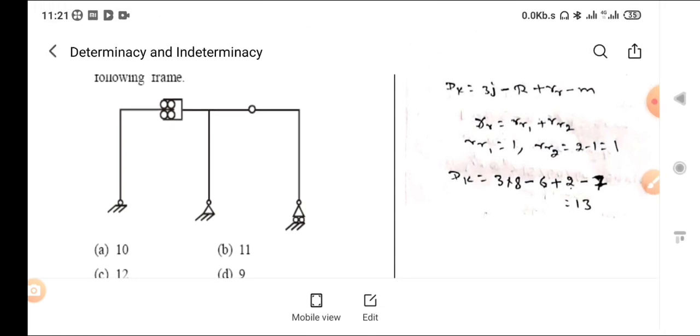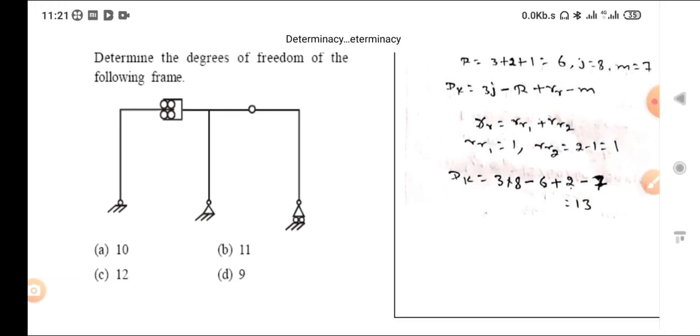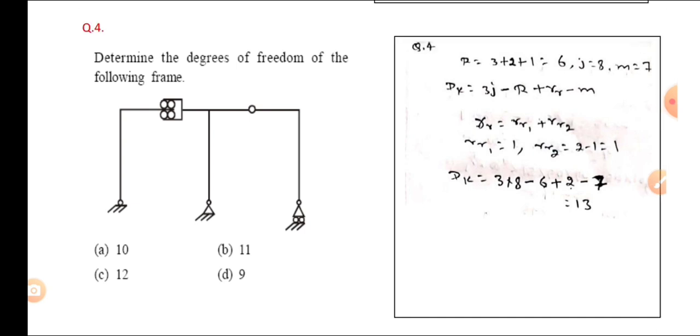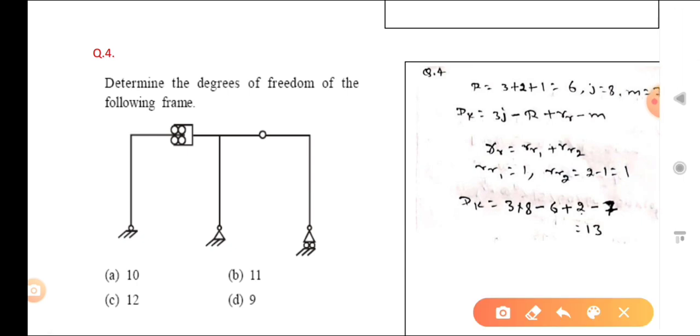Which ones? In x direction, in y direction, and rotation. So how many total freedoms are there? That is equal to 3j. One joint 3, so j joints 3j. Okay. And suppose reactions are there, so that reaction will prevent the freedom in that direction, so it will reduce by r. So dk is equal to 3j minus r.